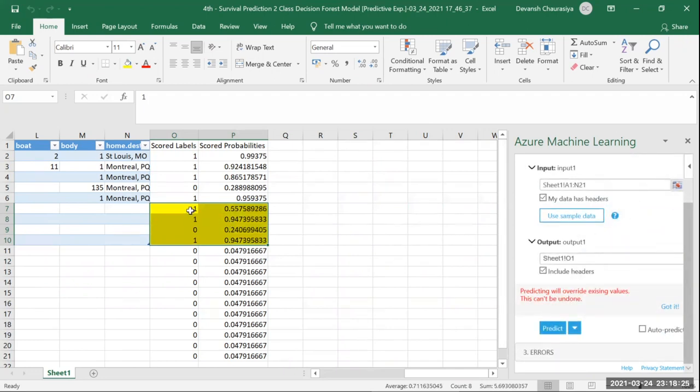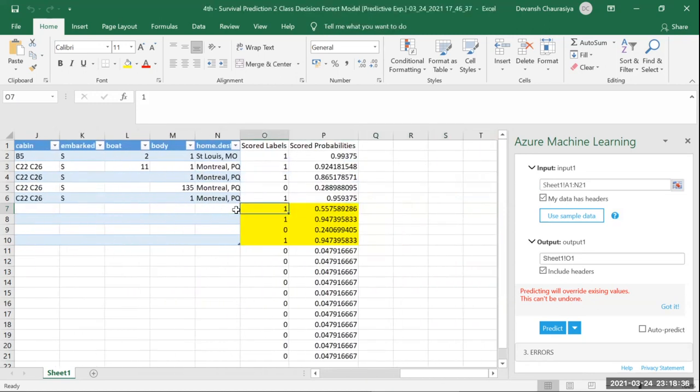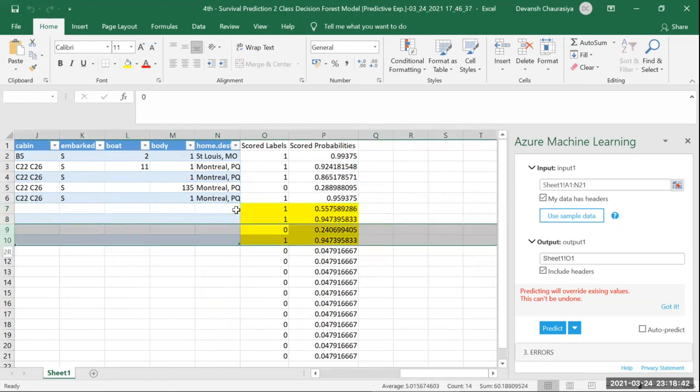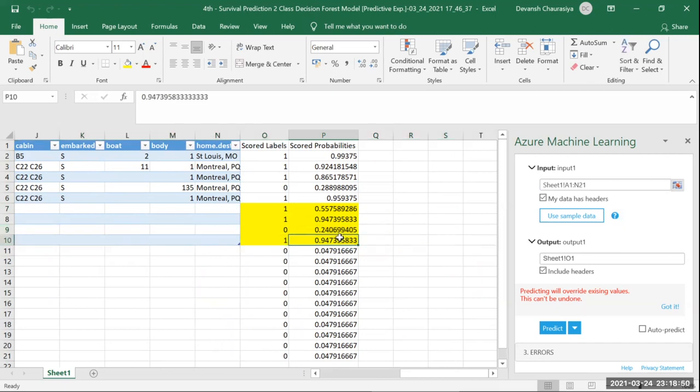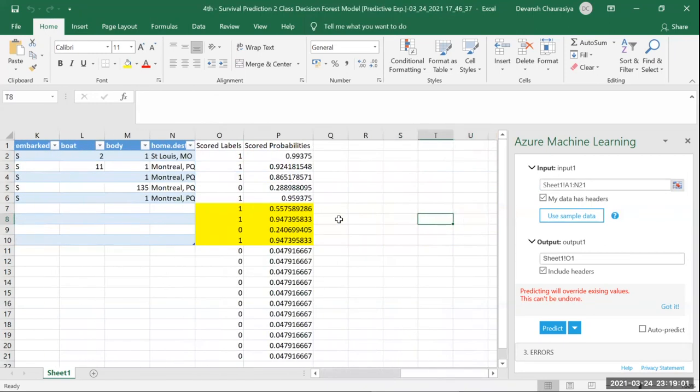You see, these three survived. So male of passenger class 1 survived, female of passenger class 1 survived, male of passenger class 2 did not survive, female of passenger class 2 survived with a high chance of 94 and 94. What we see here is, if it is a female, the passenger class does not matter, because it looks like it does not have any impact, 94.7 in both the cases.